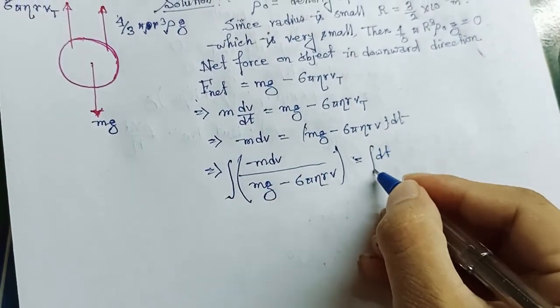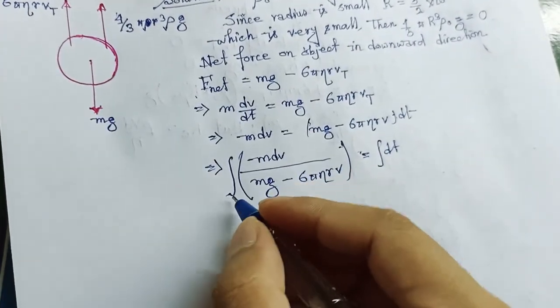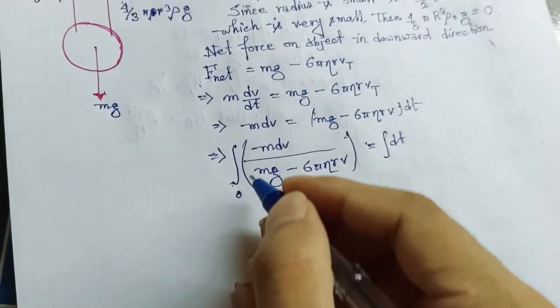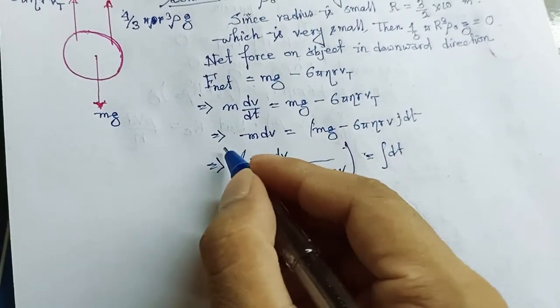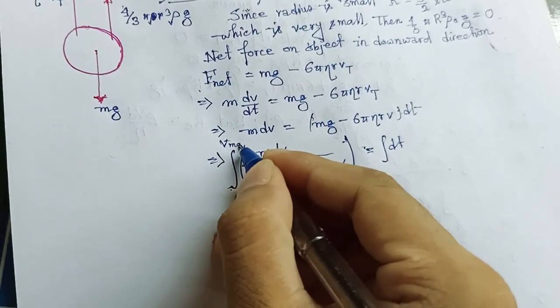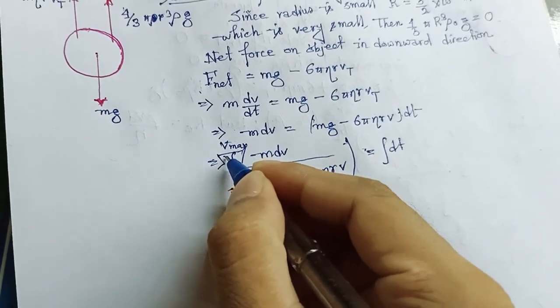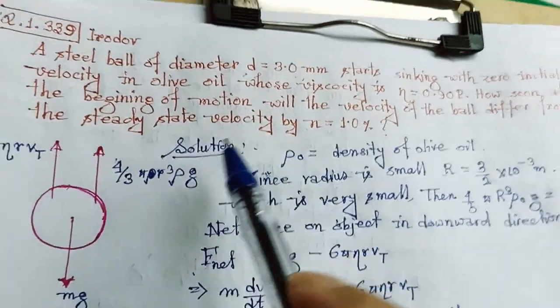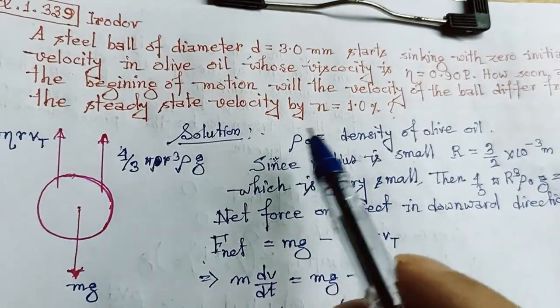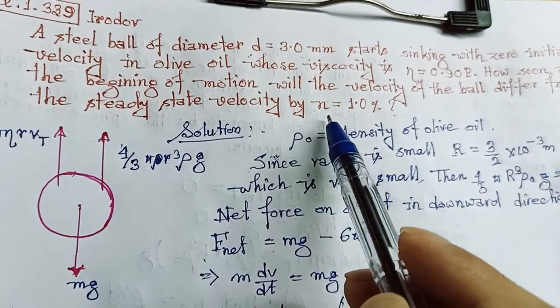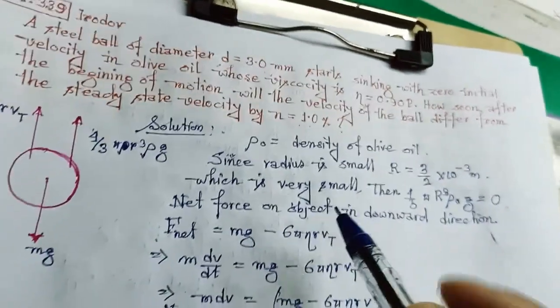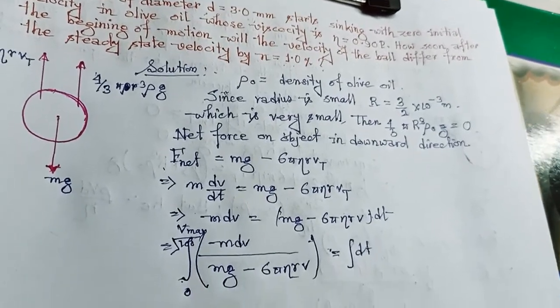If you integrate both sides, our initial velocity is 0 and the final velocity is v max divided by 100, because in the question it is mentioned that the velocity should differ from the steady state velocity by 1%, meaning it is 1% of its maximum velocity.